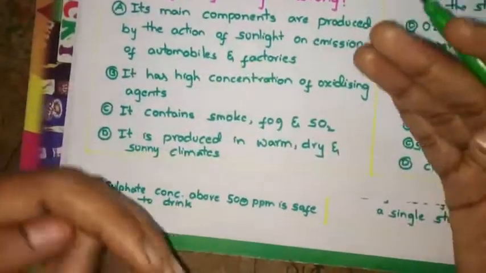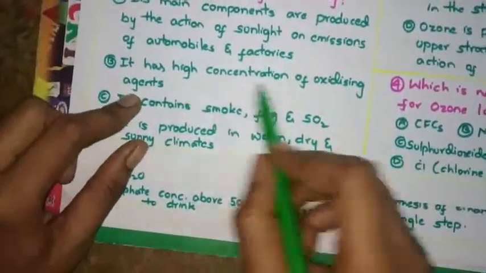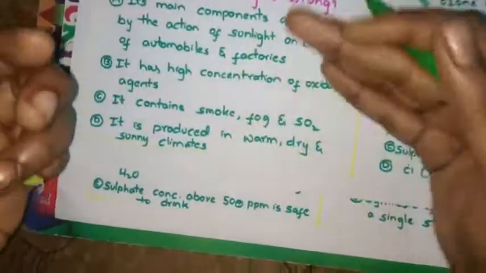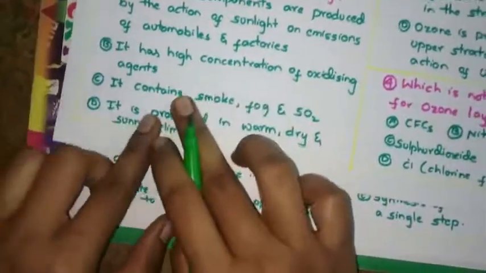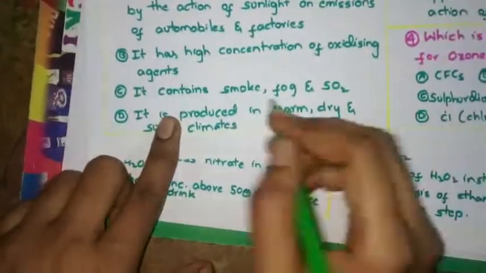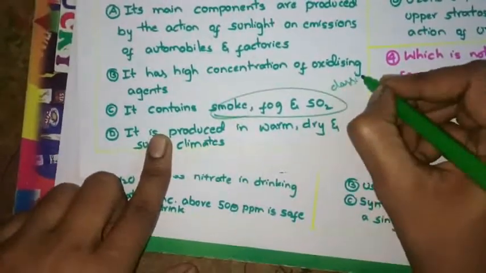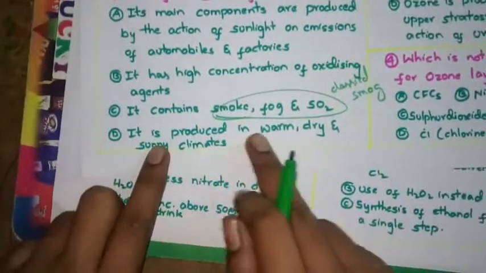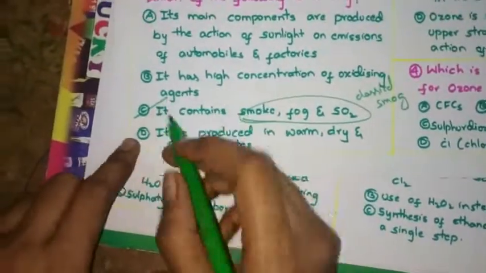This will result in photochemical smog. It has a high concentration of oxidizing agents. Yes, it is oxidizing in nature because it has oxidizing agents. It contains smoke, fog, and sulfur dioxide. No, this is classical smog. It is produced in warm, dry, and sunny climates. Yes. So C is the incorrect answer.